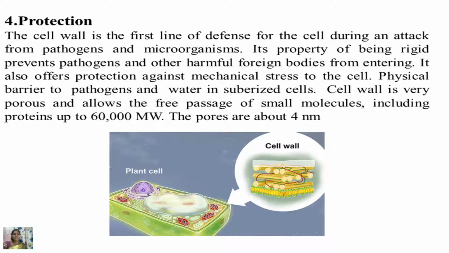The cell wall is very porous and allows the free passage of small molecules, including proteins up to 60,000 molecular weight, and these pores are 4 nanometers in size. Again, I have shown you the structure of the plant cell and the enlarged view of the cell wall.